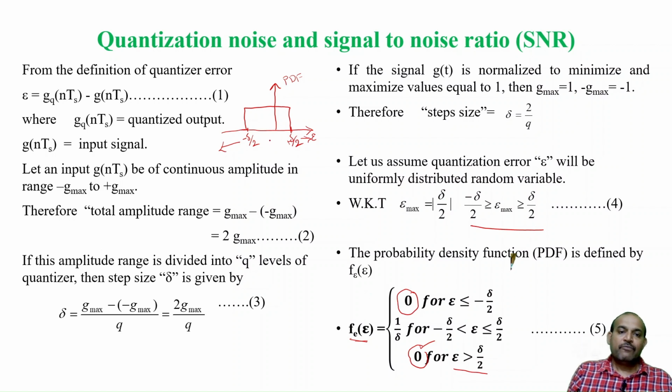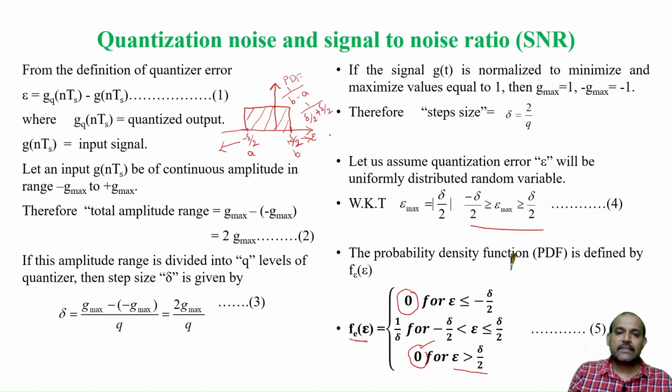So, now between minus delta by 2 to plus delta by 2, we have some error. So, that function I need to write, and I want to find out what is the magnitude of that. It is given by 1 divided by b minus a, where b is the upper limit and a is the lower limit. So, what is b? It is delta by 2, minus a is minus delta by 2. Minus of minus becomes plus, therefore, delta by 2.